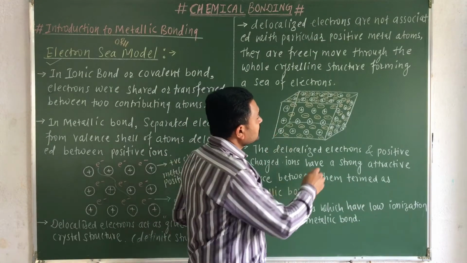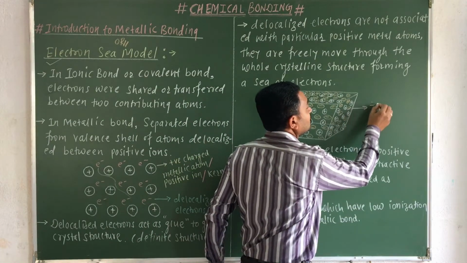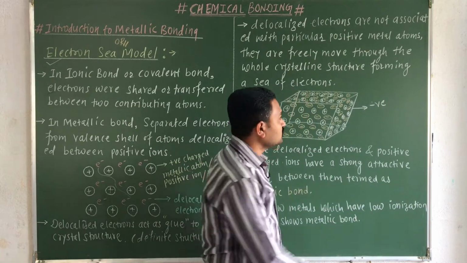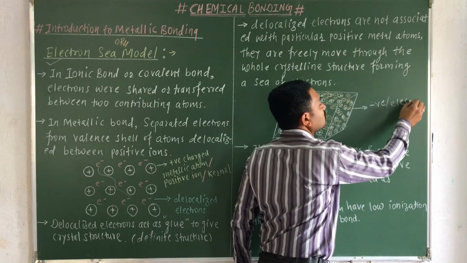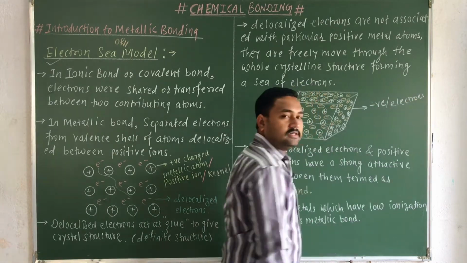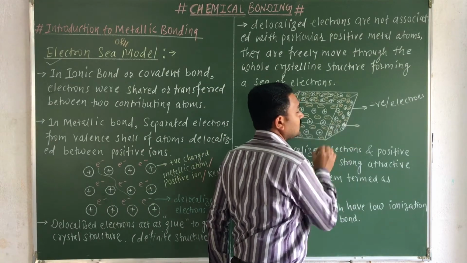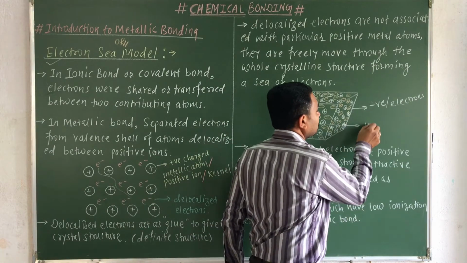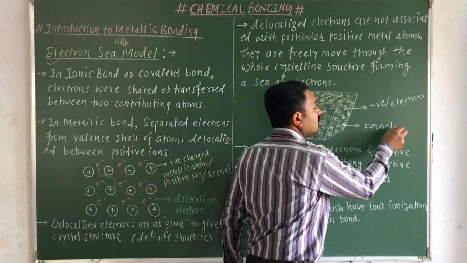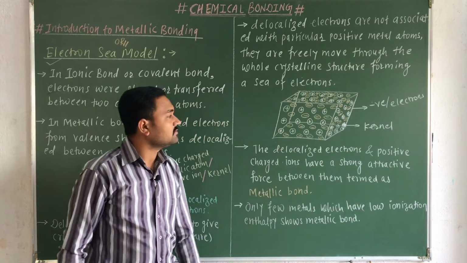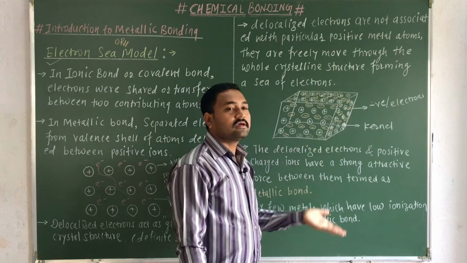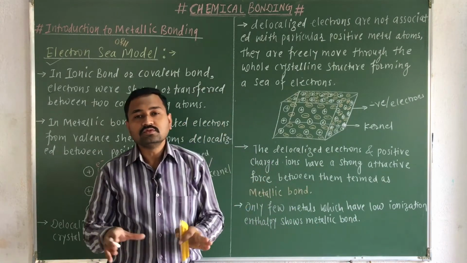What will be this negative charge? The negative charge that I have shown is nothing but the electrons, and these are your positive atoms, which are nothing but your kernels or metal atoms. Now these electrons can move freely through the structure.